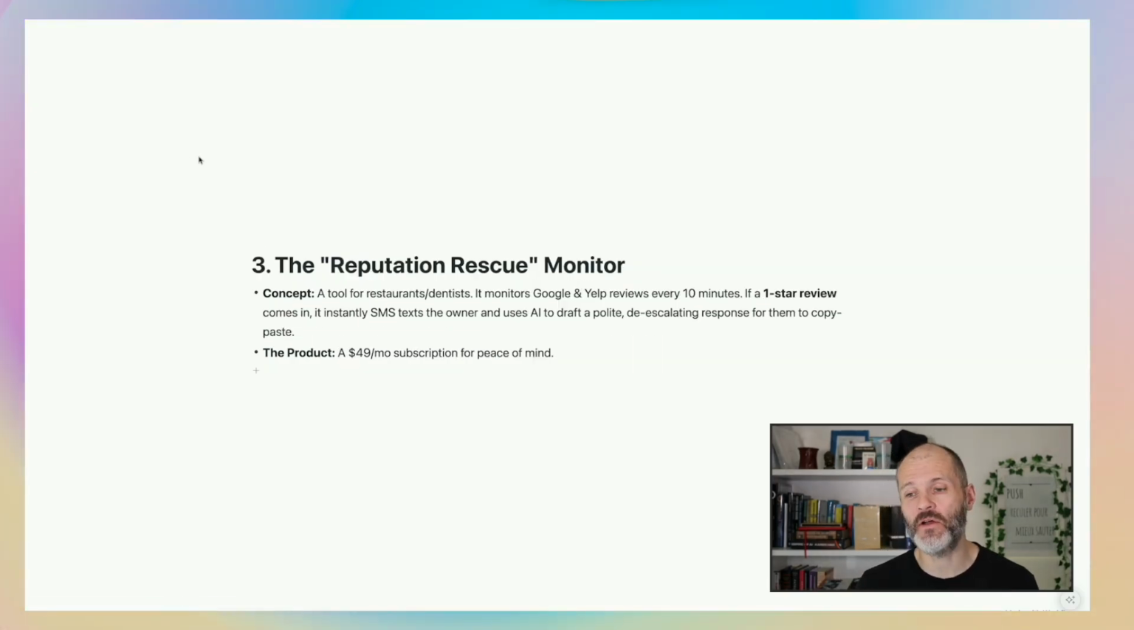Basically, it would monitor Google or Yelp every few minutes for negative or low or 1-star reviews, and then SMS the business owners and give them a response that they could use to mitigate these low reviews. And you could sell this as a subscription service.